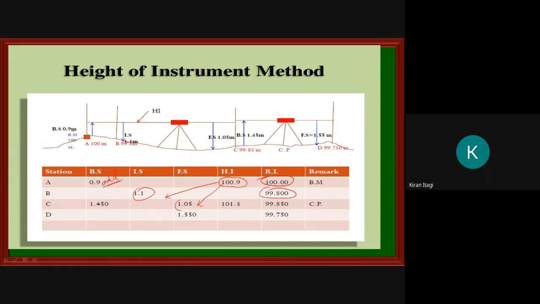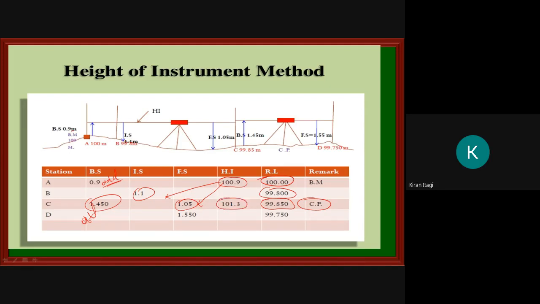100.9 minus 1.05, how much you have got? 99.85. Okay, see, this is our RL. Then what I have done, I have done the change of point. Then to get the height of the instrument, I should add this one. 99.850 plus 1.450, how much I am getting?